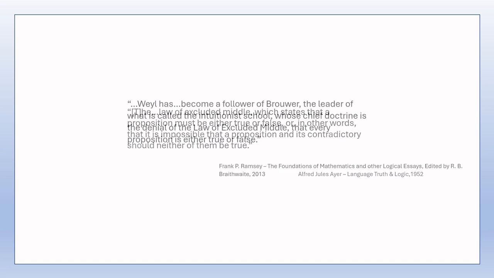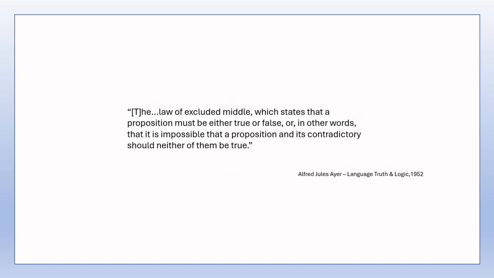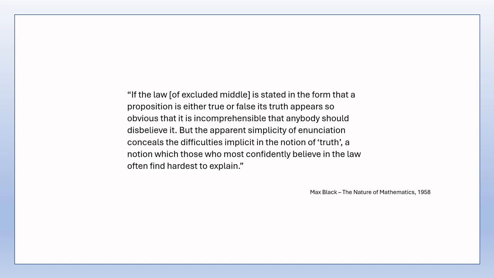Or how about in Eyre, where we see the law of excluded middle, which states that a proposition must be either true or false, or, in other words, that it is impossible that a proposition and its contradictory should neither of them be true. And the following quote is from Max Black. If the law of excluded middle is stated in the form that a proposition is either true or false, its truth appears so obvious that it is incomprehensible that anybody should disbelieve it. But the apparent simplicity of enunciation conceals the difficulties implicit in the notion of truth, a notion which those who most confidently believe in the law often find hardest to explain.